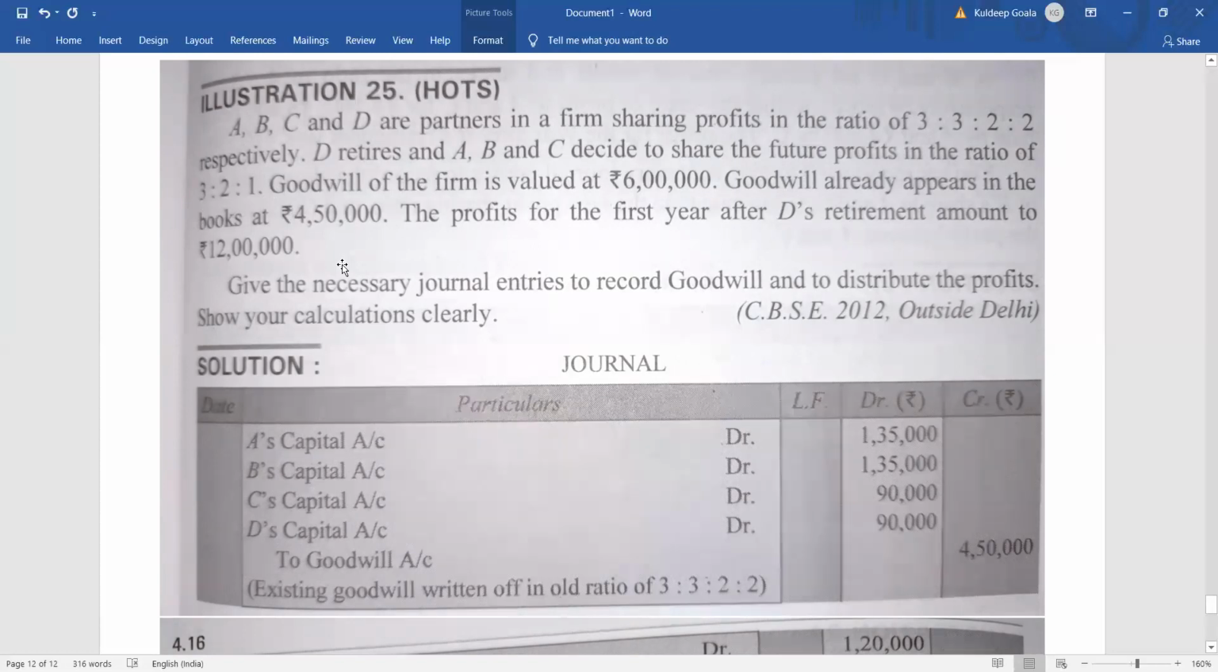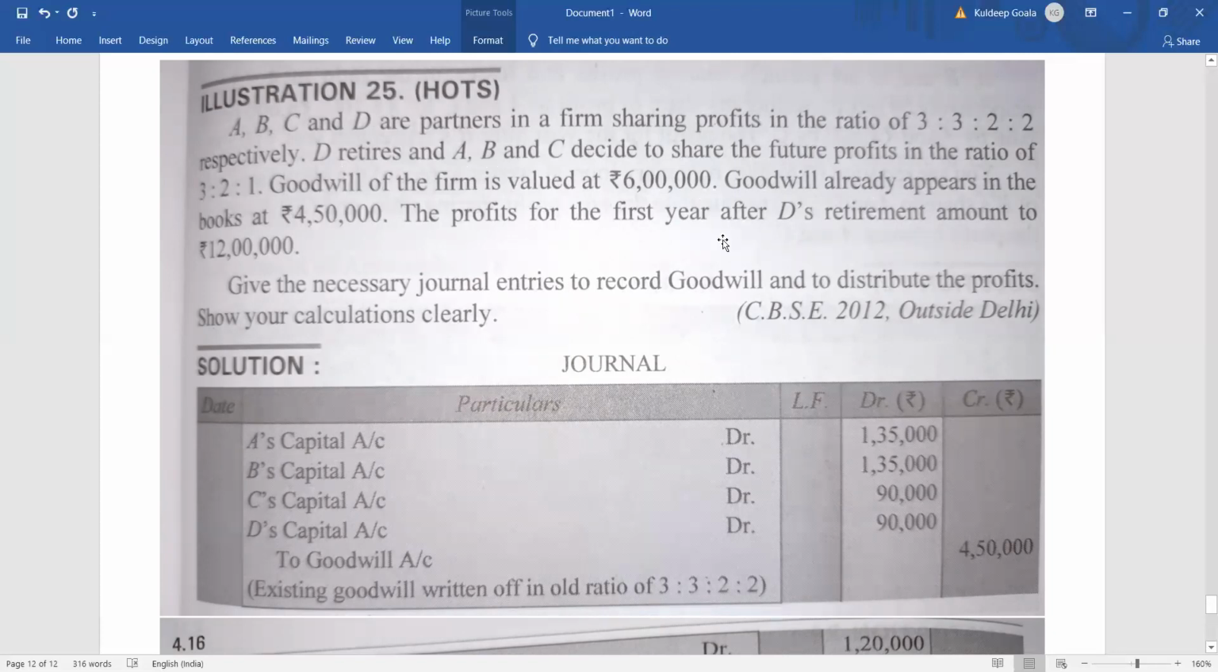Right? That means the old ratio was 3:3:2:2. D is going to leave the business, isn't it? And the future profit ratio of A, B, and C will be 3:2:1. Clear? Goodwill of the firm was valued at 6 lakh, the new value. And the goodwill which was appearing in the book was 4,50,000. Here, this we have to write off, 4,50,000 you have to write it off, right? Because this was the value appearing in the book.